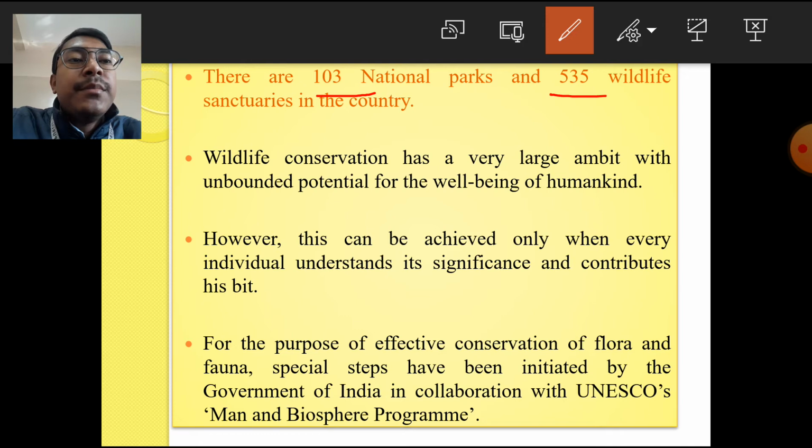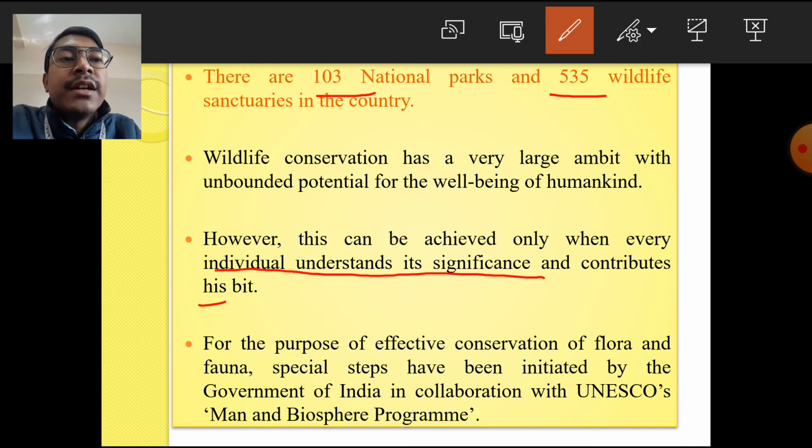However, this can be achieved only when every individual understands its significance and contributes his bit. We can help the government in conserving the wildlife resources only after we become aware about the importance of these species. So it is very much essential that individual people understand the significance and importance of the wild species of plants and animals, and contribute from their side.